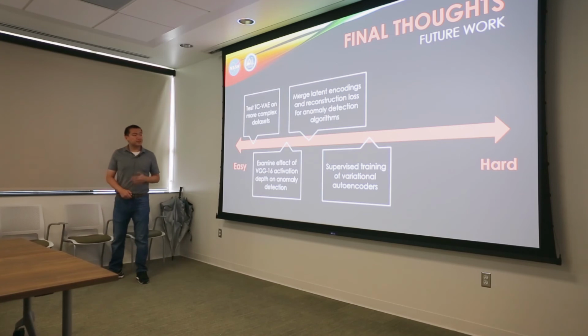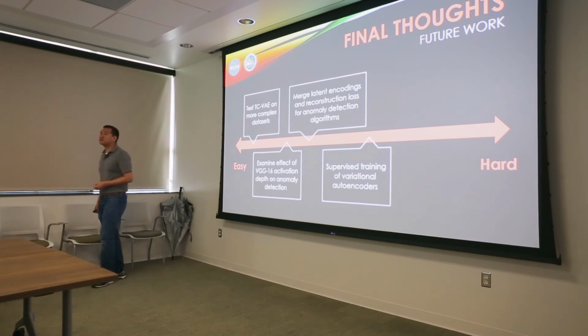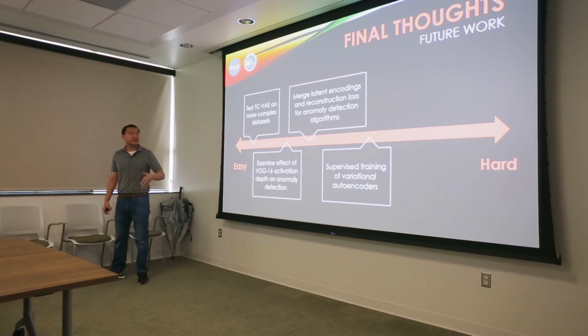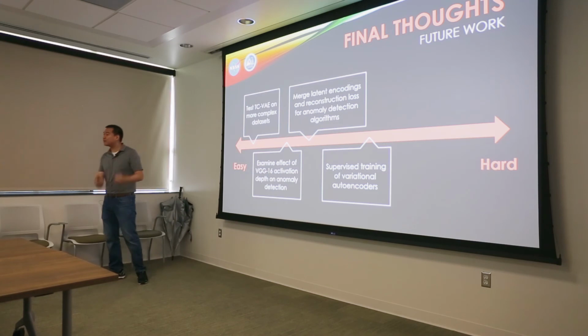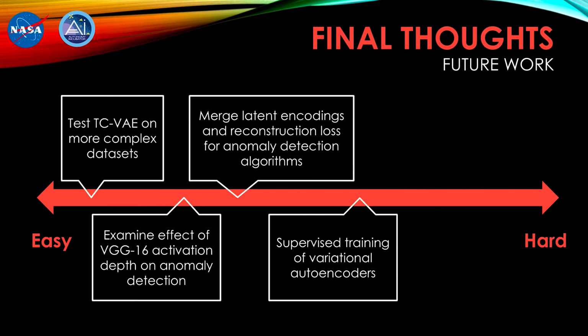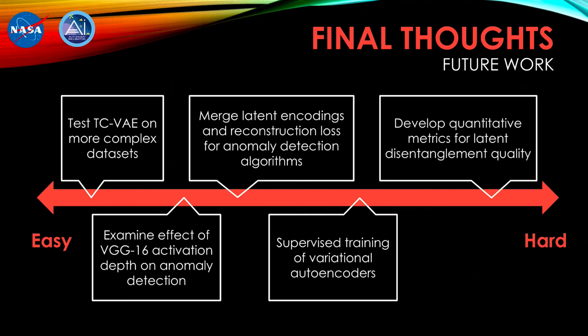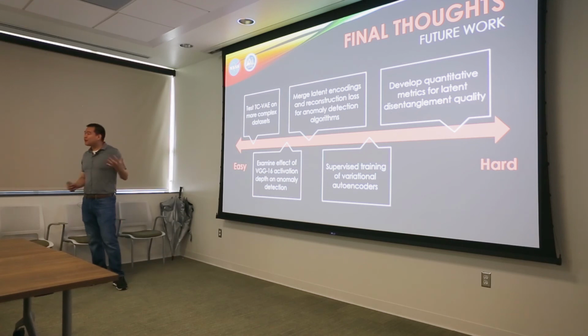So there's some research in doing supervised training of variational autoencoders so that if you, say, had a gender classification problem, then you can get more latent traversals that are relevant to gender classification. And finally, this was a question that the team had a couple of sprints ago about being able to measure the quality of disentanglement in the latent space. And there are some metrics that we can use as substitutes.